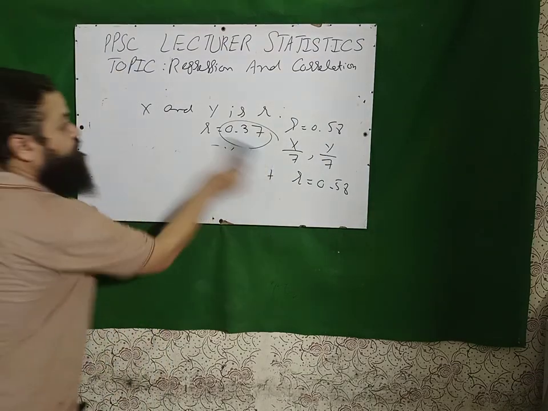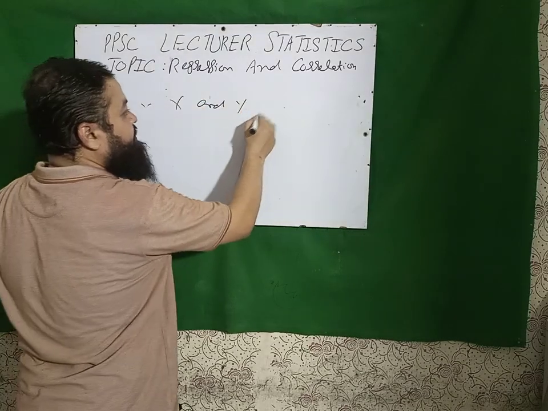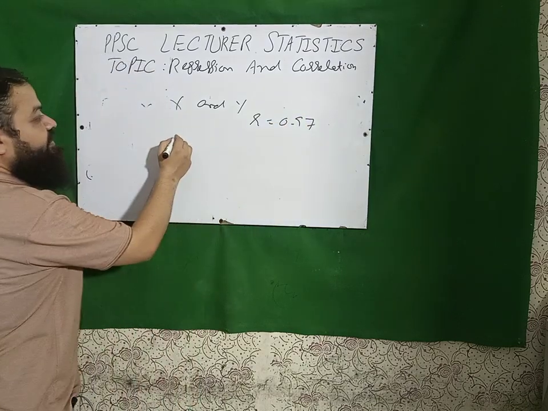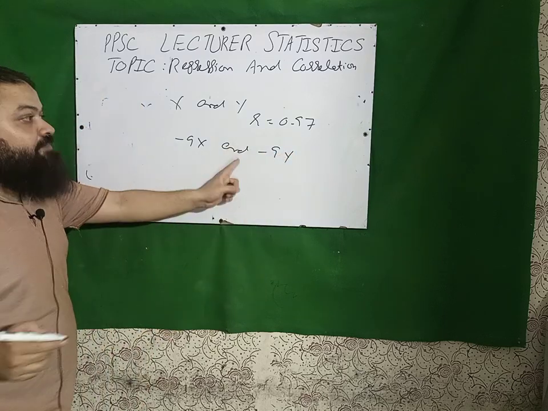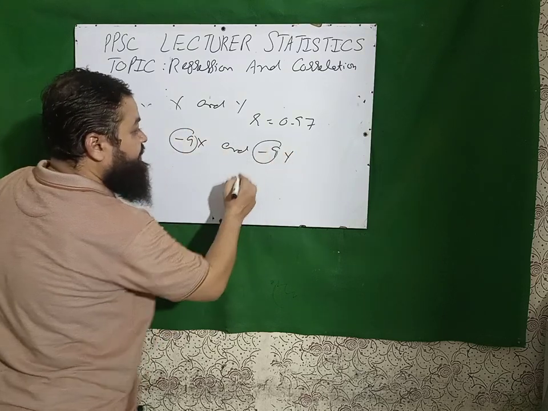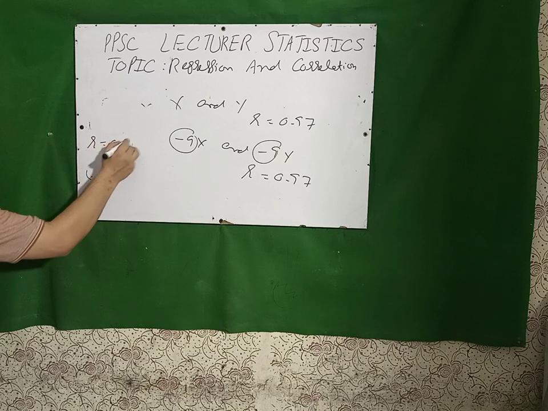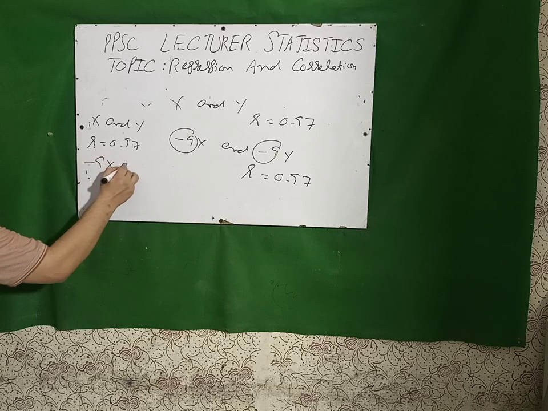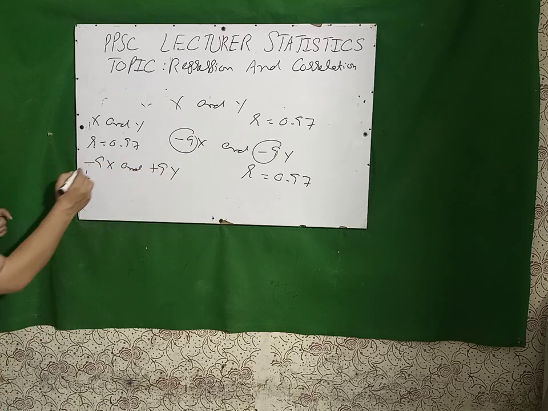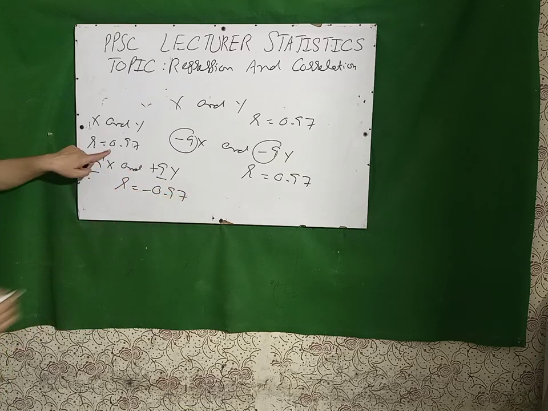Now I will give you some more examples. If x and y have correlation coefficient r, which is 0.97, and -9x and -9y, please keep in mind, -9 is multiplied with both, then the new r will be 0.97. But if r is 0.97 and it is the correlation between x and y, now I have -9x and +9y. When there is -9 multiplied with x and +9 with y, then the new r will be -0.97. The sign will be changed.